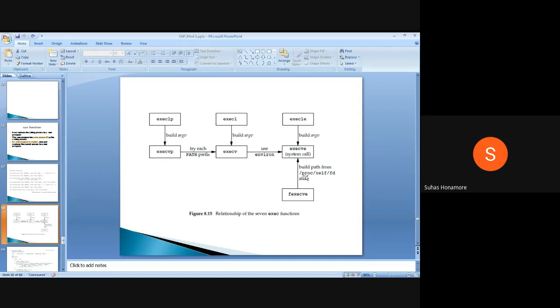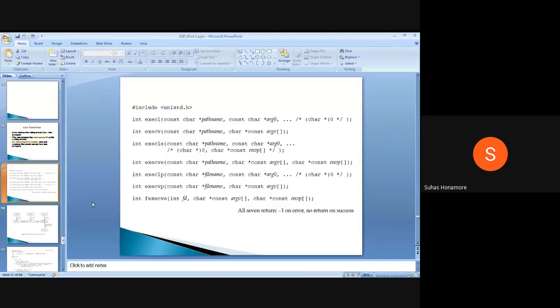That table is /proc/self/fd, that is the processes self, whichever you are executing, and fd is the file handler table. In that table it checks the entries for whatever fd you pass, gets the corresponding file name, and then calls that file name. The arguments for the seventh one are the same.